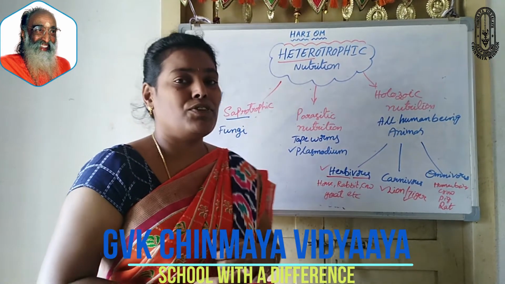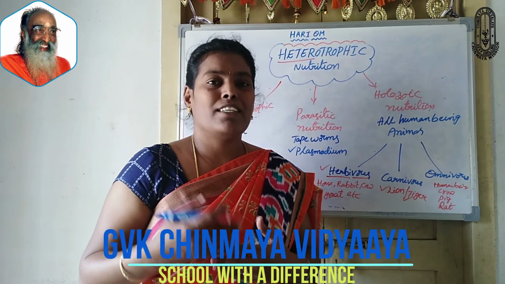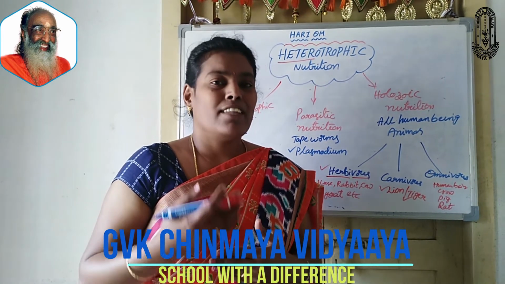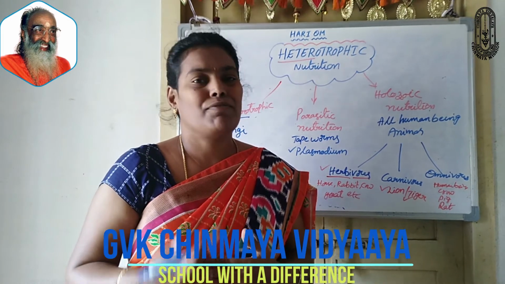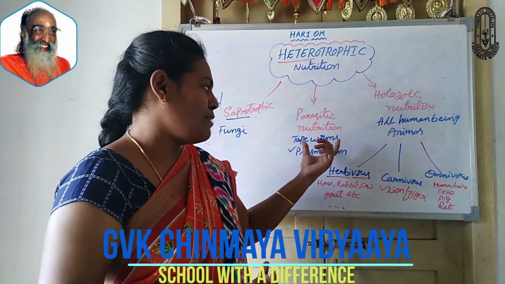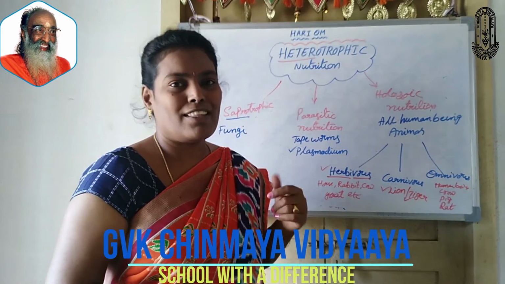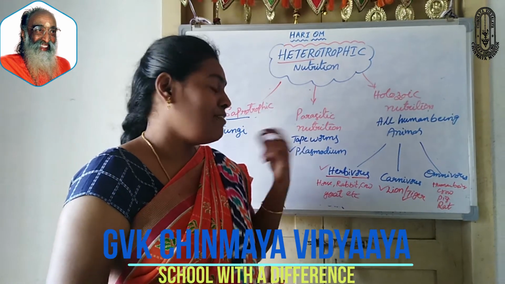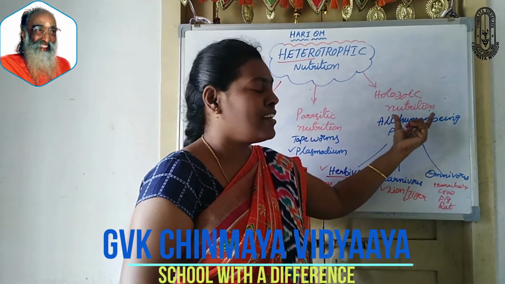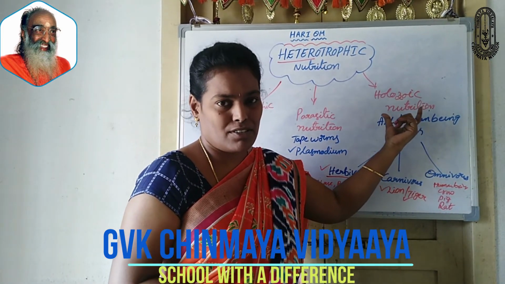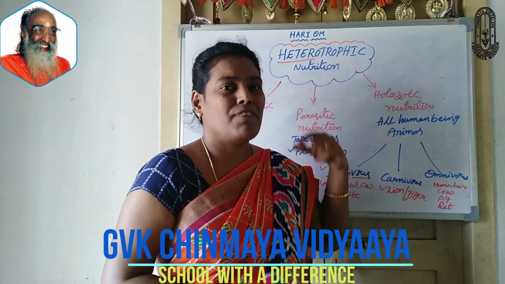Next, parasitic nutrition. In this type of nutrition, the organisms are called parasites. These parasites live inside or outside of other organisms for their food. Best examples: tapeworms, ascaris, plasmodium, and so many other microorganisms also live inside the body of other organisms. And next, the third category of heterotrophic nutrition, that is holozoic nutrition. The organisms which take the carbon components for their food.